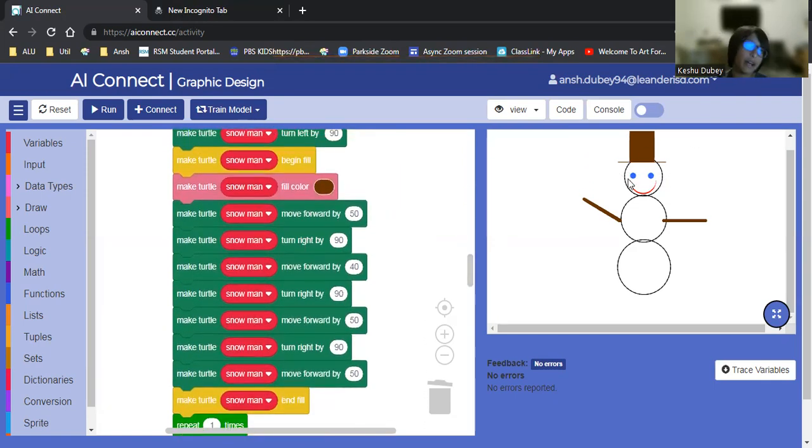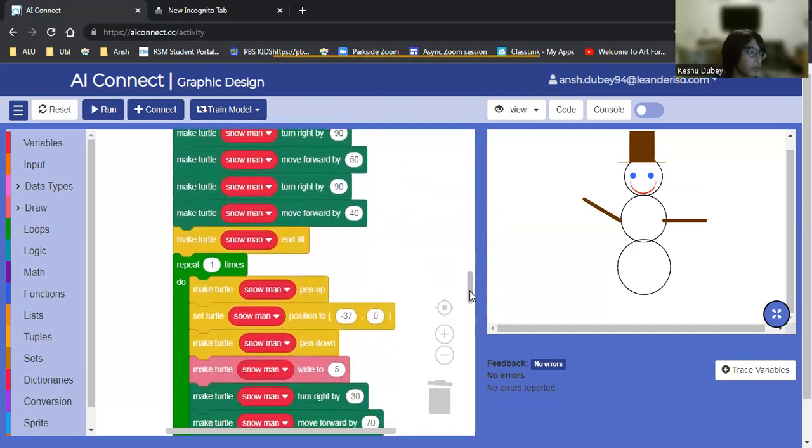Now you gotta fill in the hat, or actually first create the top of the hat and then fill it in. So first, you move forward by 50. And since you already turned left, you would go here, then turn right by 90, move forward by 40, go here, turn right by 90, move forward by 50, turn right by 90, and move forward by 40, and it'll take you back over here, and then it ends the fill.